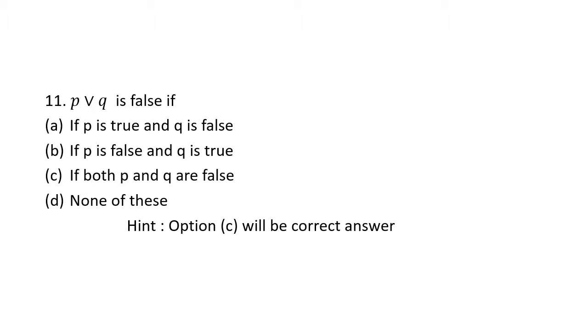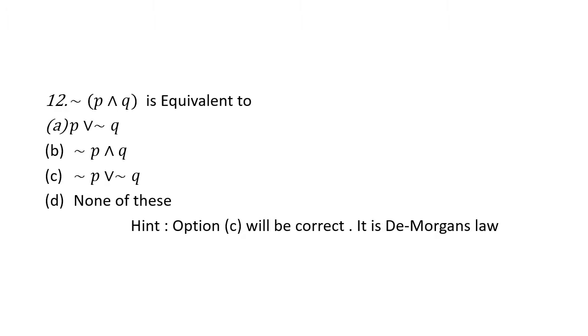Therefore, always keep in mind, for such a logical condition, option C suits well. Only if both P and Q are false is P or Q false at a time. If both P and Q are false, then only is P or Q false at a time. Therefore, for question number 11, option C will be the correct answer. Let's move on to question number 12.